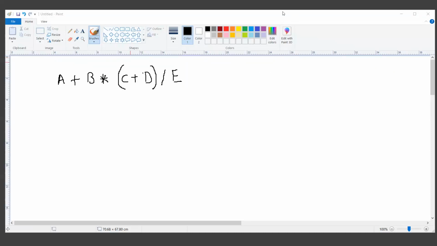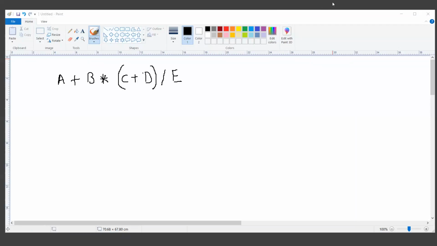Has anyone completed this? Anyone? Okay, A, B, C, D, plus E divided by. Okay, so I have two answers, A, B, then the brackets. Vaishnavi, you need to refine, see brackets also. You have to solve the brackets too. And Jatin, multiplication and division.